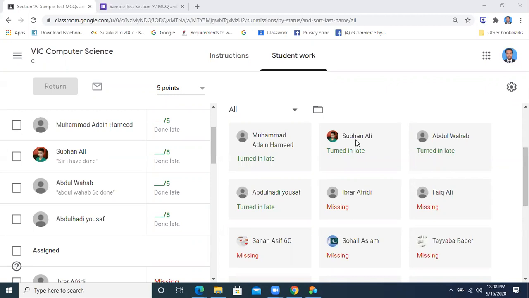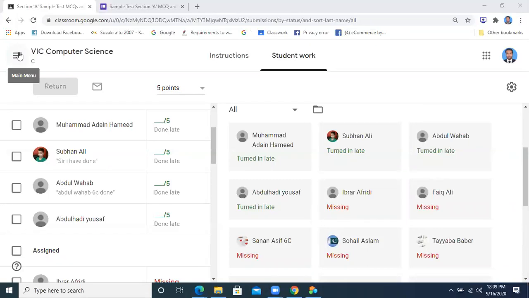Subhan Ali, you want to ask something? Subhan Ali, have you got any question? पेपर के मार्क्स कितने होंगे? 60 marks will be there. I have already shared this thing in your Google Classroom. I think so. If not, let me know. Let me tell you. 60 marks will be there for the paper. And 35 marks are there for MCQs and true false. Fine.